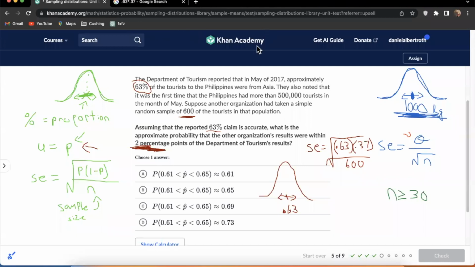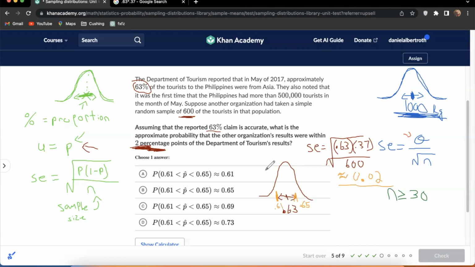So let's think about why. So 0.02, what does that mean? Standard error is about 0.02. So what does that do in percentage terms? That's like 2%. What that does is it tells us that 68% of the time we take these samples of 600, we're going to get answers that are plus or minus 2%. So it's going to take us to 0.65 and down to 0.61.